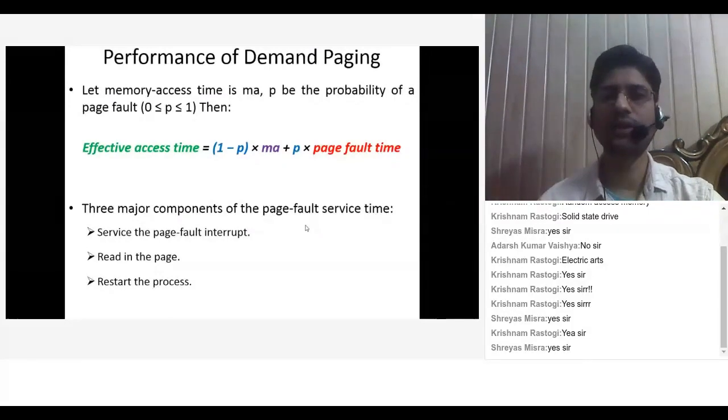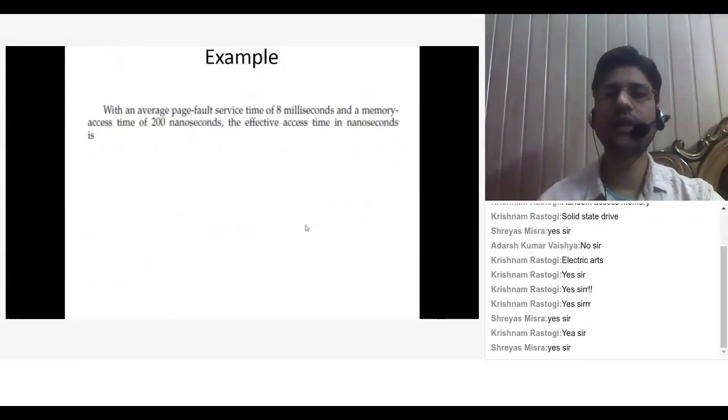So let's have a numerical on this. With an average page fault service time of 8 milliseconds and a memory access time of 200 nanoseconds, can you calculate the effective access time in nanoseconds?